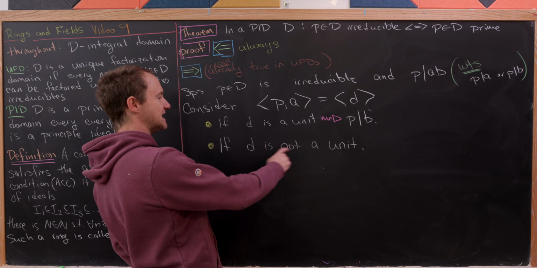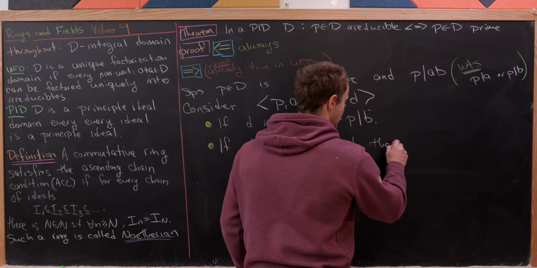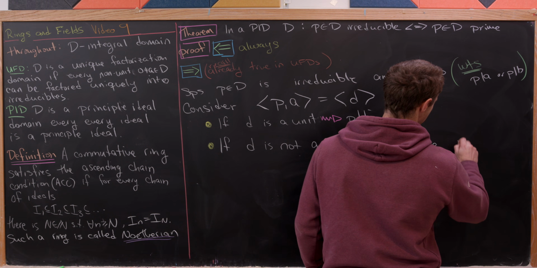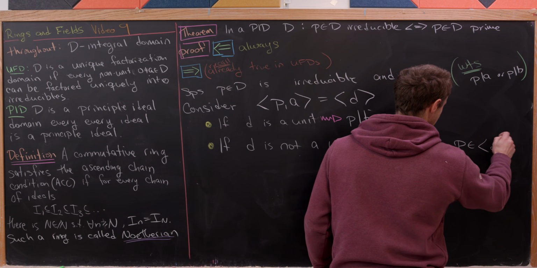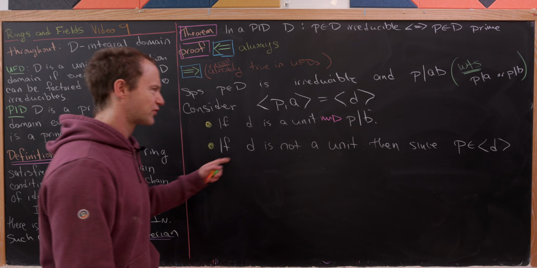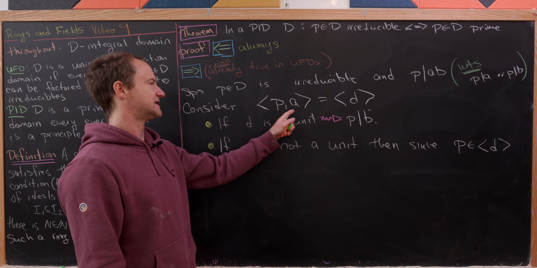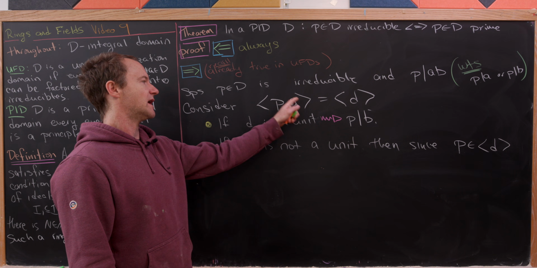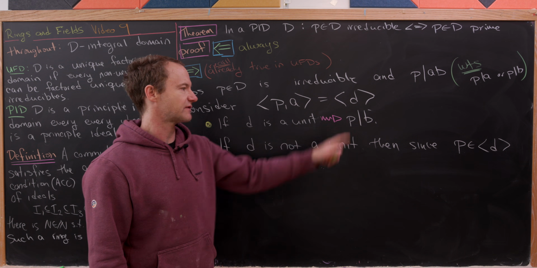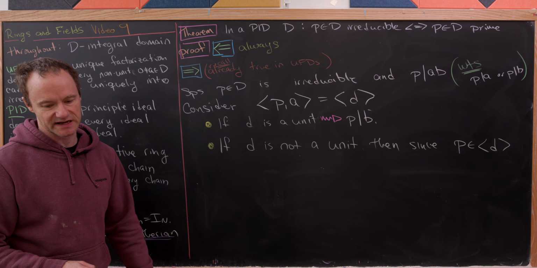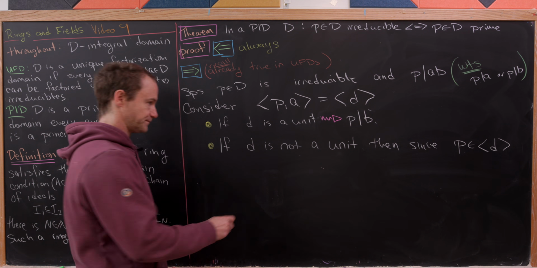So if D is not a unit, then let's notice that P is an element of the ideal generated by D. So I think that's pretty clear because observe that here, this thing right here contains P, but this thing right here is equal to this thing right here. So that means that the ideal generated by D also has to contain P.